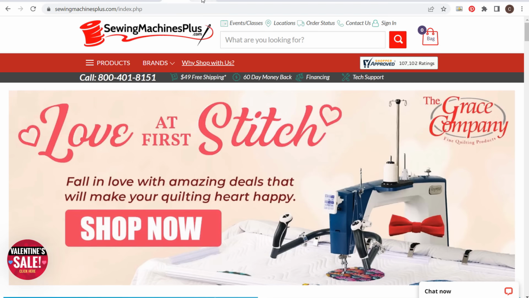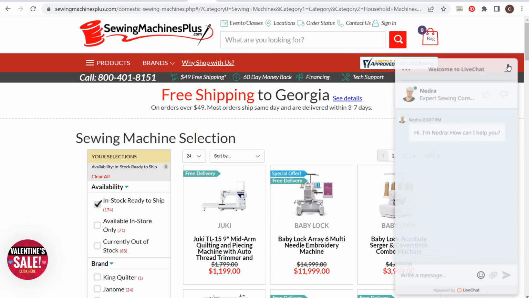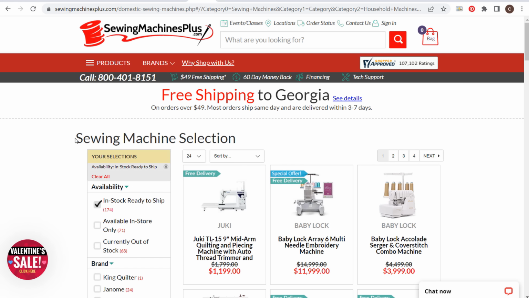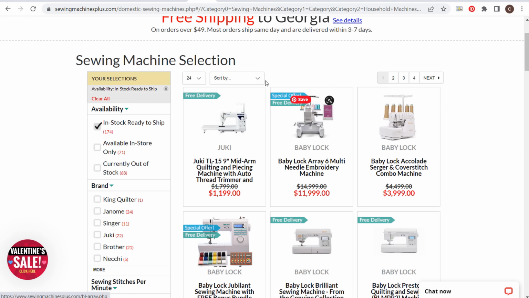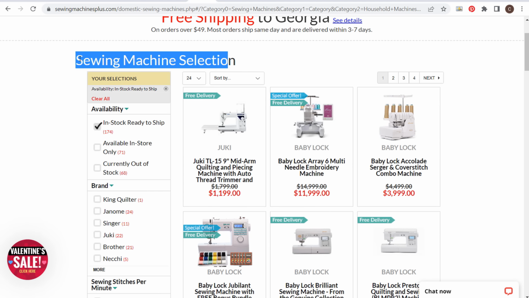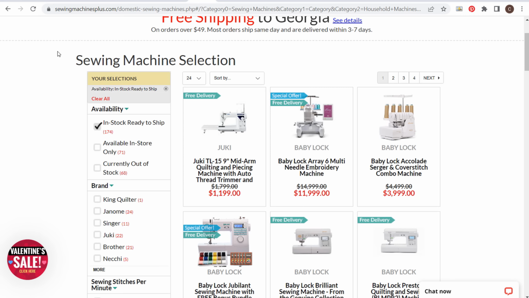So what I would do is I would have an ad group for sewing machines. So we have sewing machines here. This is every single sewing machine they have for sale. I would target this keyword as an exact match keyword. People who are searching for sewing machines, I would target it as an exact match keyword. And then what you would want to do,